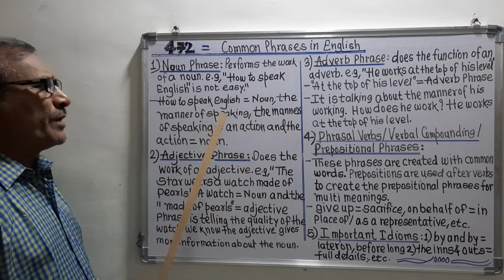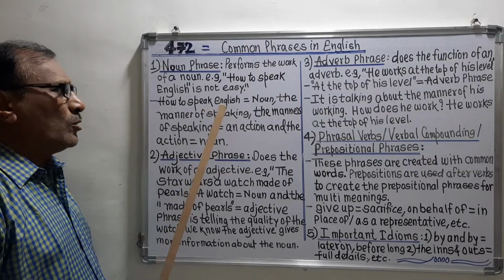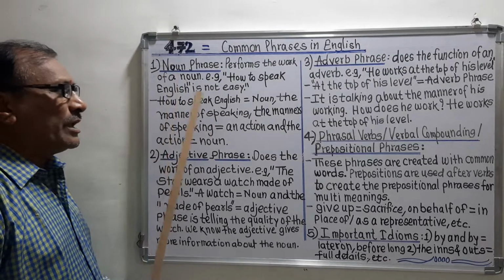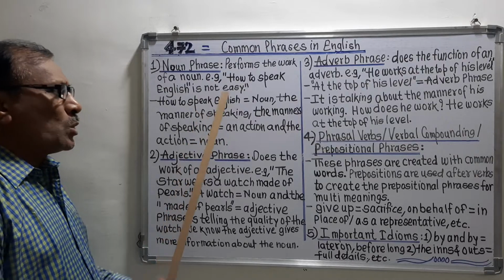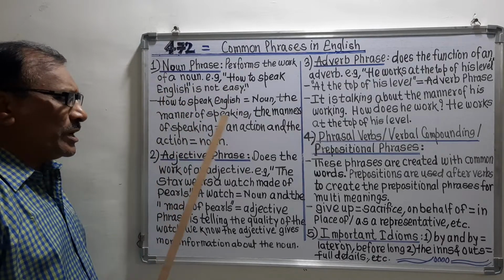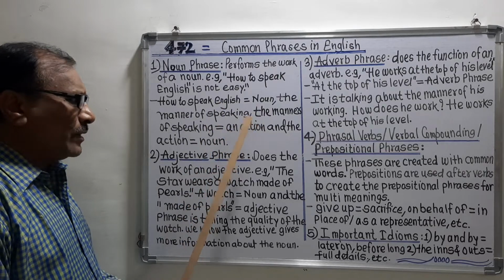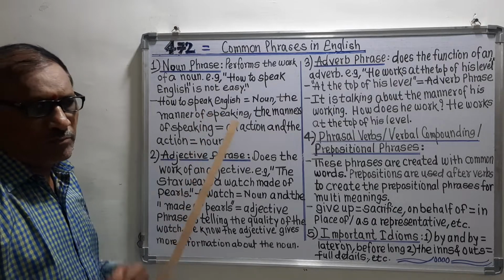The manner of speaking: how to speak English is showing here the manner of speaking, and the manner of speaking is an action.